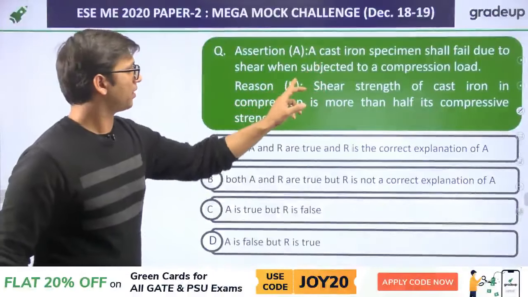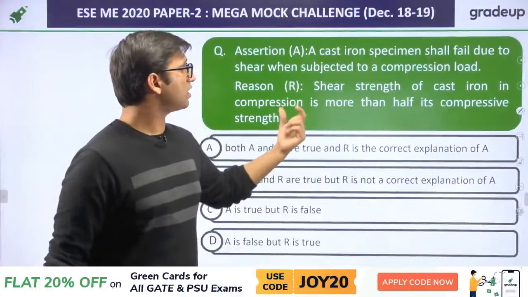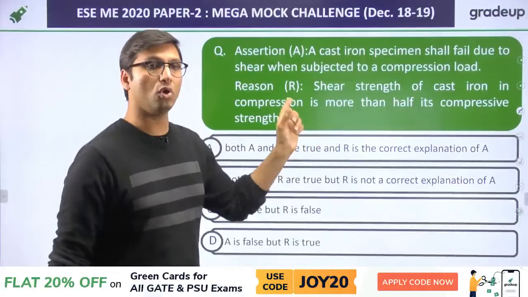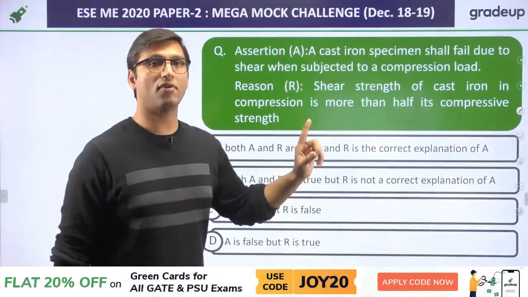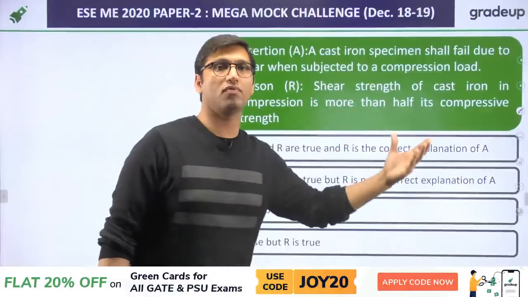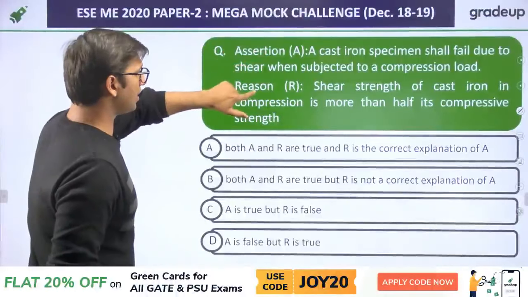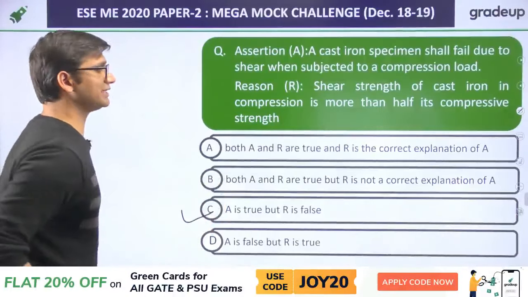Statement 1 is correct. But statement 2 is saying that shear strength of the cast iron in compression is more than half of its compression strength. No. Shear strength is never high for the cast iron. Shear strength is less, but compression strength is more for cast iron. So assertion A is correct, reason is false. Right answer will be option C.